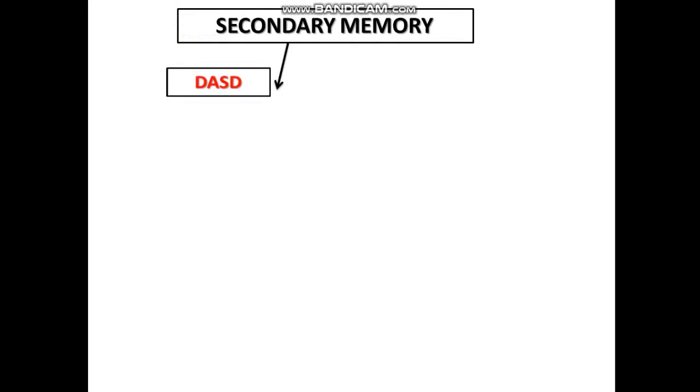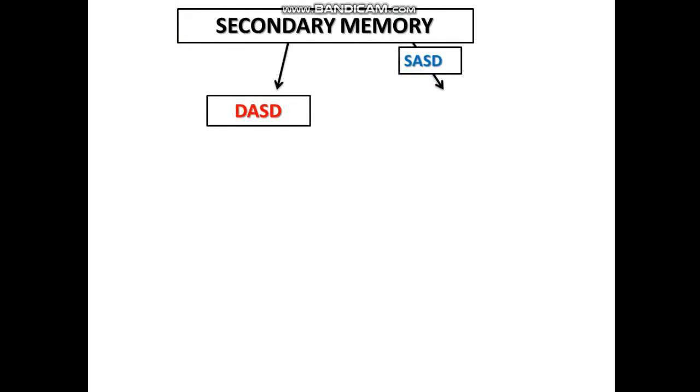Then secondary memory. Secondary memory is of two types, DASD and SASD. We discussed this previously. The secondary memory is the permanent memory and fixed memory. Here the data are permanently stored. Okay. Then it is of two types. The first DASD, direct access storage device, and SASD, sequential access storage device. SD means storage device, DA means direct access, SA means sequential access. Okay.